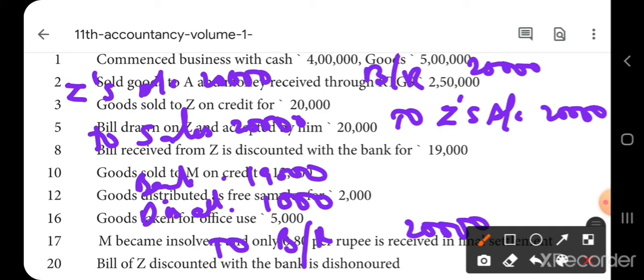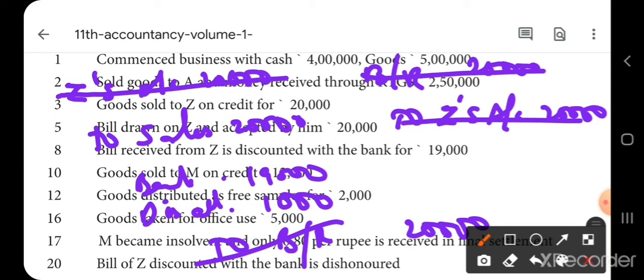Now see here, bills receivable 20,000, one debit and one credit gets cancelled. Again, Z's account, one debit and one credit gets cancelled. So now what is left? Bank account debtor, discount allowed account debtor to sales. So these two are debits and this is a credit. When you make a sale, finally what happens? You receive cash and the sales account is credited. After the credit period is over, the credit transaction becomes a cash transaction. Now see here also, it has become a cash transaction.